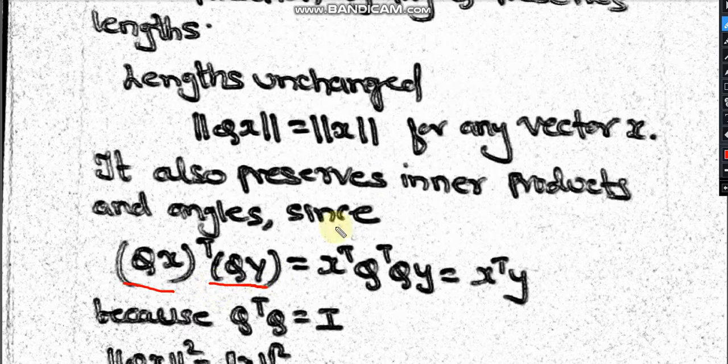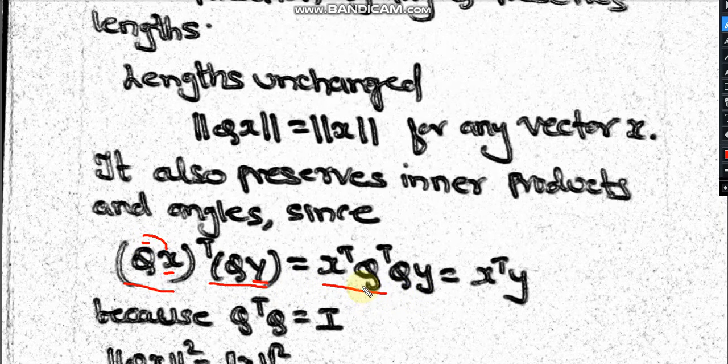with Qy, and that is how you find the length, right? So here I'm taking two vectors, x and y. I'm taking the transpose of Qx and multiplying it with Qy. If I expand that, I get x transpose and Q transpose, because while transposing I have to change the position, and next is Q into y.